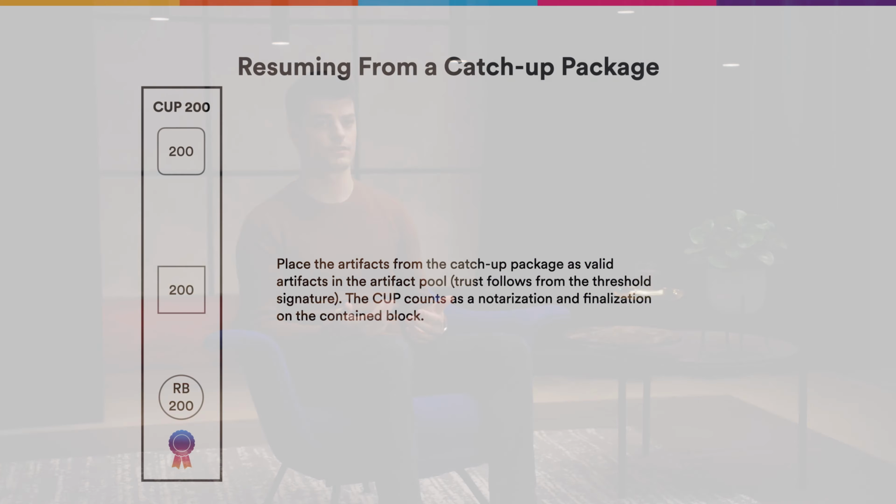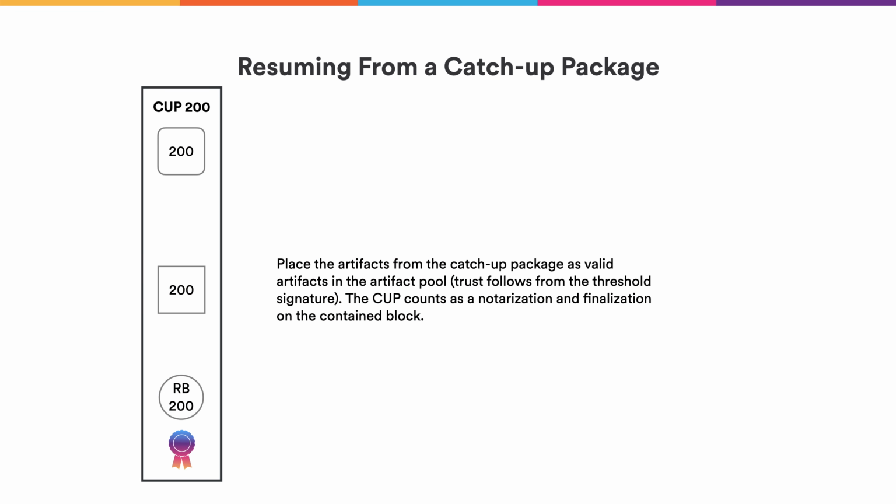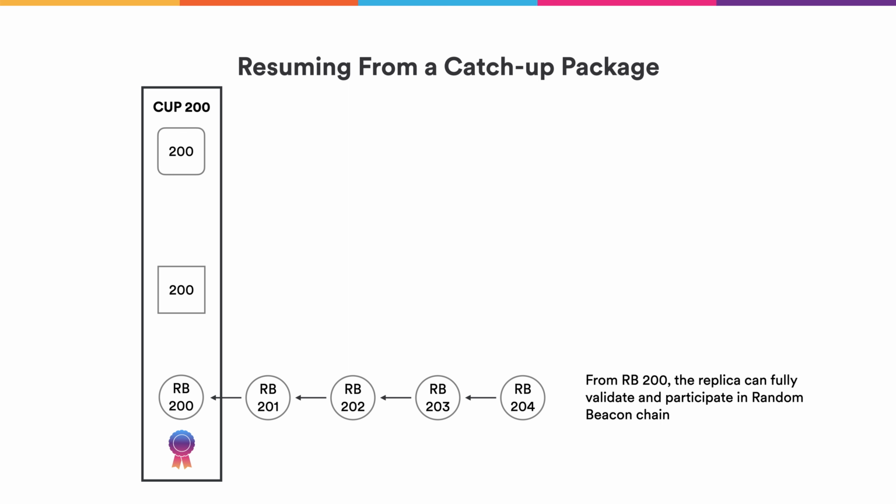So let's see how replicas can resume from a catch-up package. Let's consider that we're a replica far behind the others, but luckily we obtain such a Catchup package over the network. Because it's signed in this special way under the subnet public key that we still know, we can verify the authenticity of this artifact and trust its contents. We now have a random beacon, a block, and a replicated state. And with that, we can, for example, follow the random beacon chain, because now we have a previous beacon to verify the next beacon against.